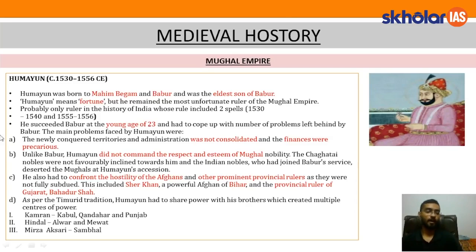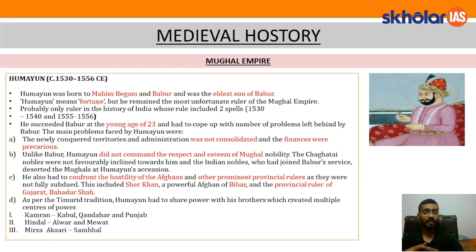Let's move forward. Unlike Babur, Humayun did not command the respect and esteem of the Mughal nobility. The Chagatai nobles were not favorably inclined towards him, and the Indian nobles who had joined Babur's service deserted the Mughals at Humayun's accession. So these were a few of the difficulties he was going through. First, his territory and administration were not consolidated.